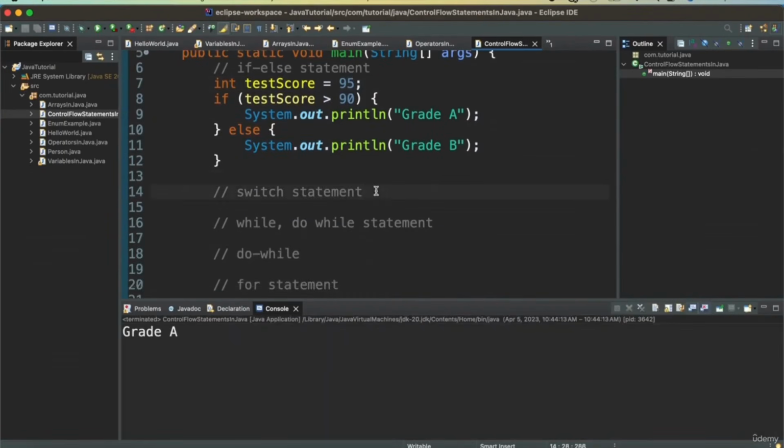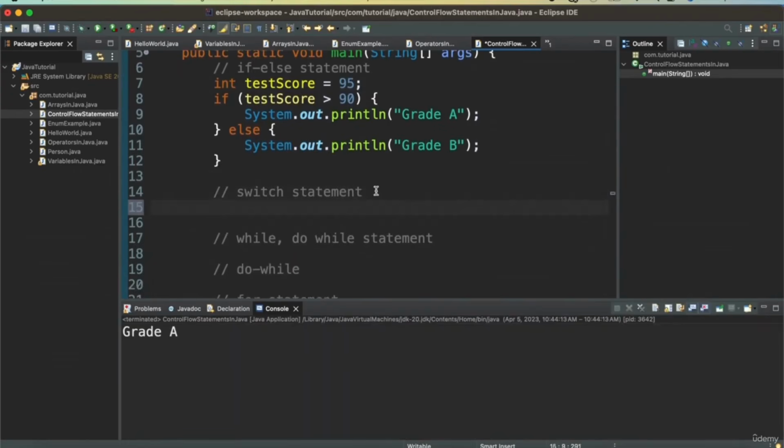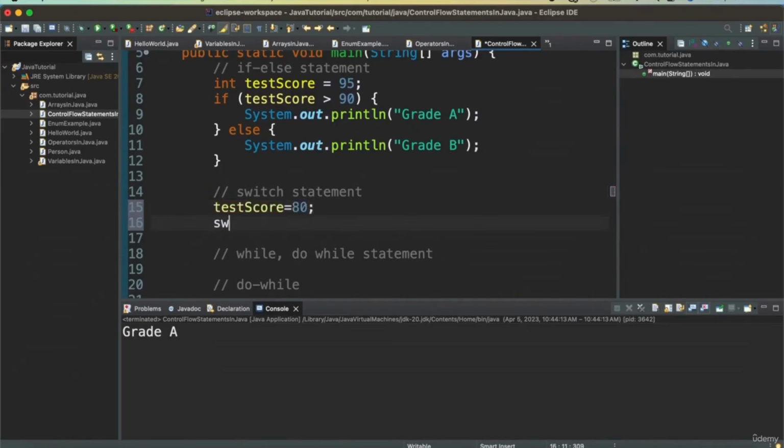So, switch statement you can use when you have multiple if conditions. So say I want to define switch case for grade A, grade B, grade C, then I can do that as well. So again, we will take test score as, say suppose 80, and then I'm doing a switch statement based on test score.